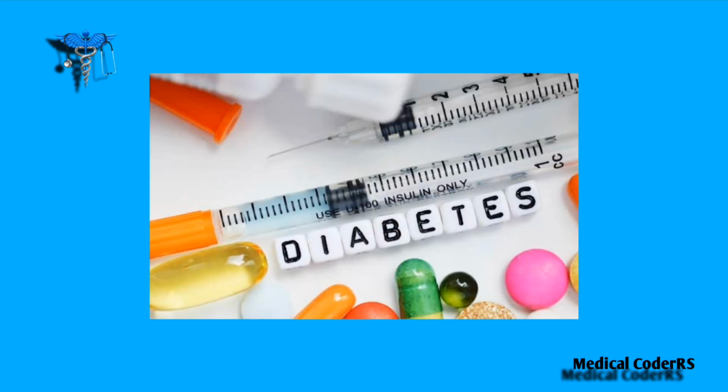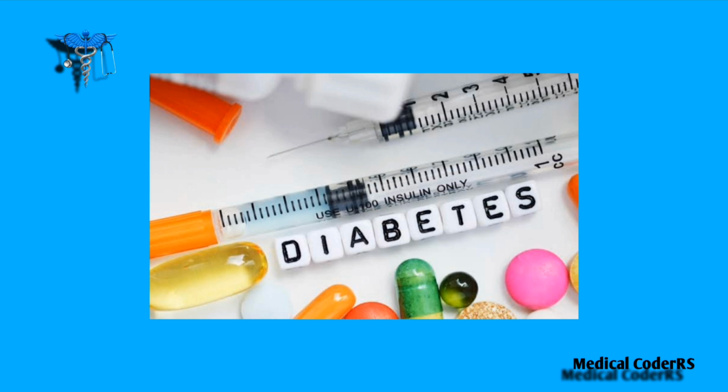In that chapter, diabetes is the most important, and we get codes for this diabetes condition daily, and there are many guidelines for diabetes. So please concentrate while listening to the video. I will explain everything in detail.